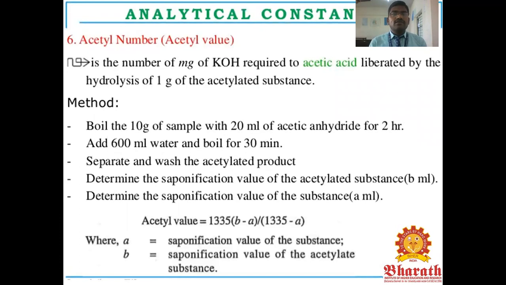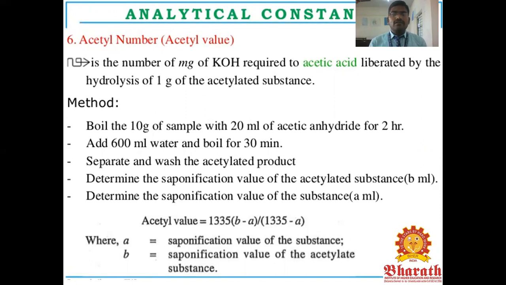Next one is acetyl value. Acetyl value is the number of milligrams of potassium hydroxide required to neutralize the acetic acid liberated by the hydrolysis of 1 gram of acetylated substance. Boil 10 grams of sample fatty acids with 25 ml acetic anhydride for 2 hours. Add 600 ml of water and boil for 30 minutes. Separate and wash the acetylated product. Determine the saponification value of the acetylated substance, called B, and determine the saponification value of the substance, called A.